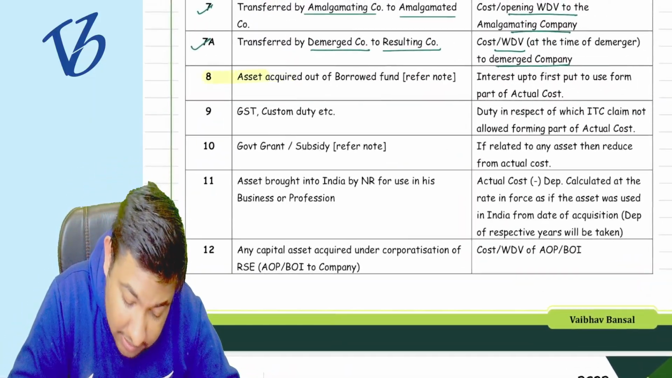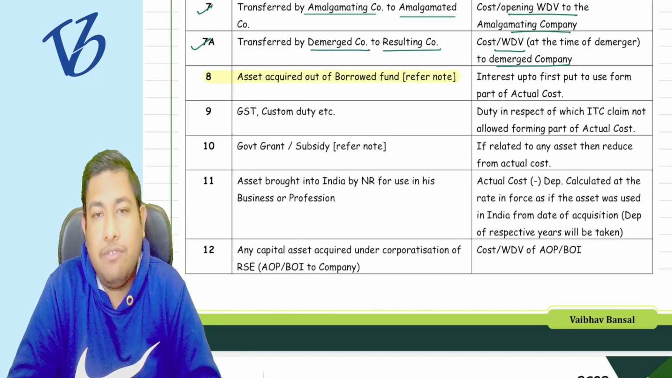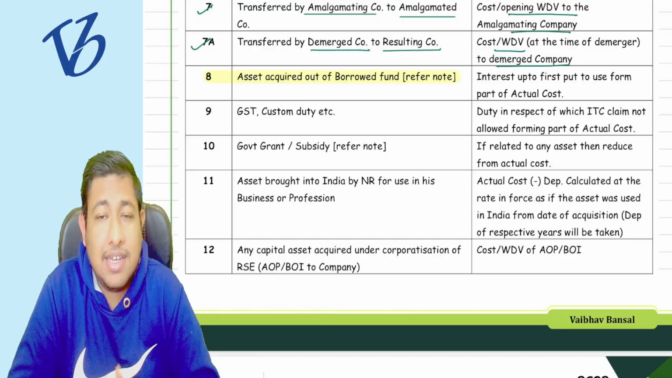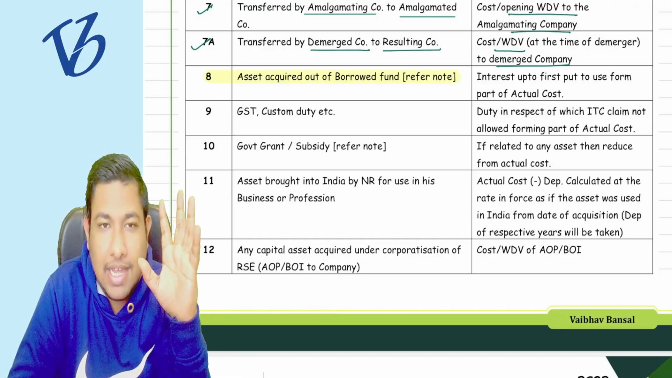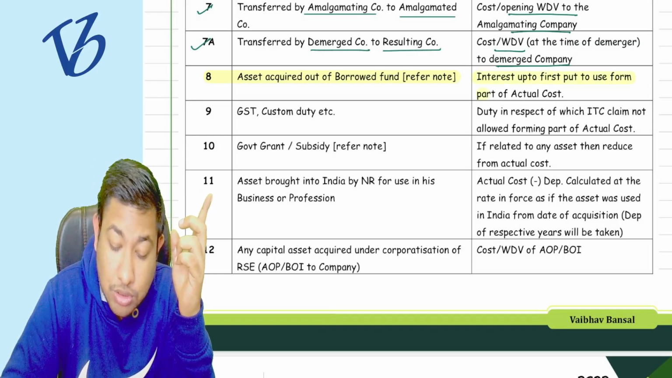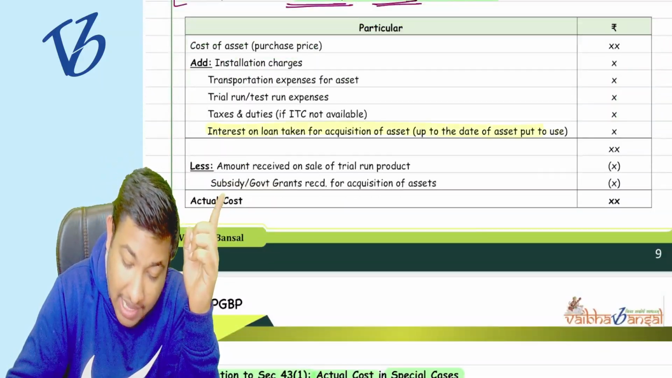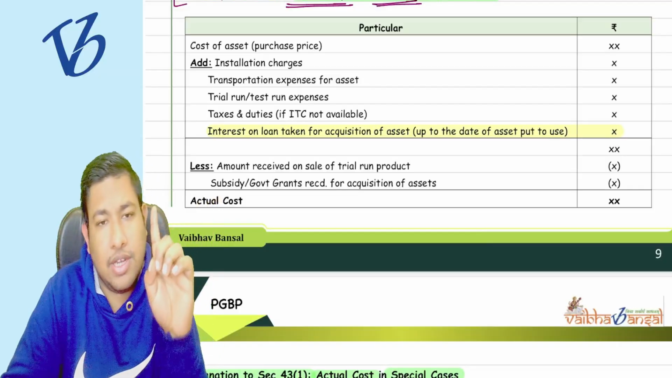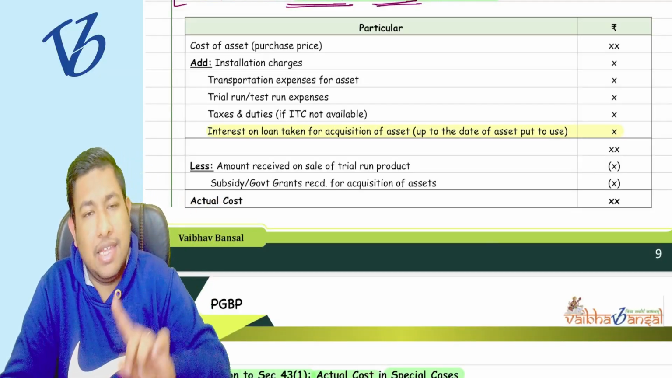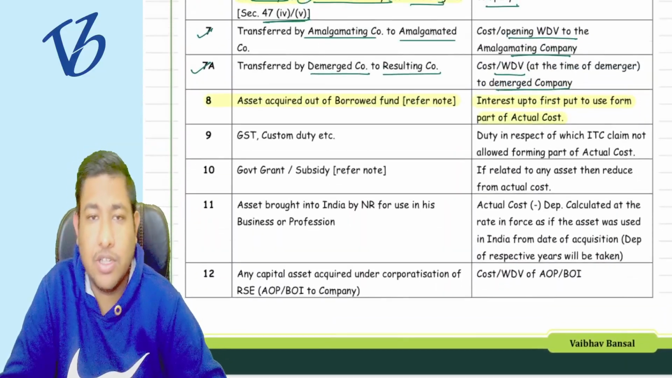Point number 8, that is asset acquired out of borrowed funds, meaning I have taken some loan with which I have acquired some asset, like specific borrowings, Ind AS 23, remember. So interest up to first put to use will form part of the actual cost. I have already discussed this here. All the expenditure till the date of put to use is going to be capitalized in the actual cost. Is it clear? That is point number 8, but I want to discuss some further points in point number 8.